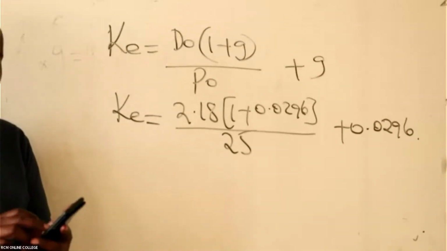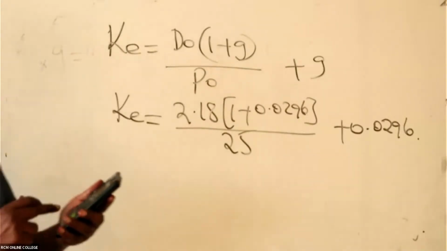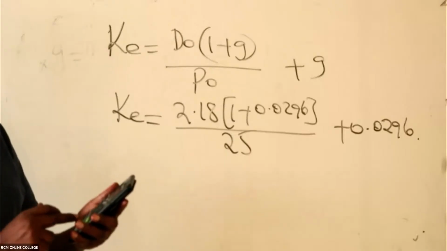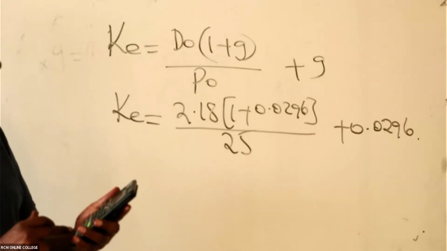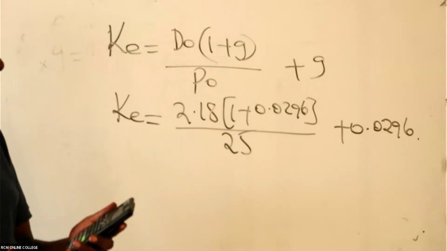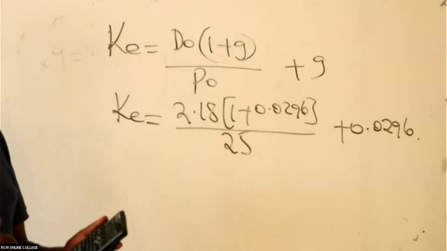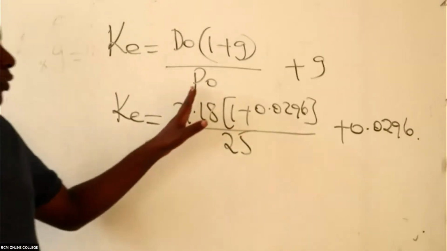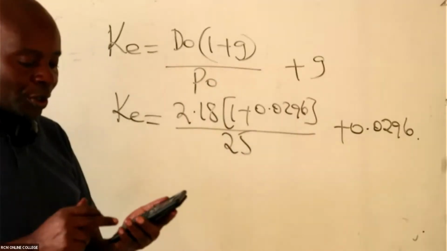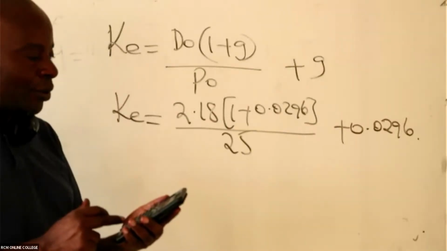So that we have here 2.18 times open brackets 1 plus 0.0296 growth, divided by 25 first. Whatever answer I get out of this quotient, I'll be able to come and add it to the growth rate again.